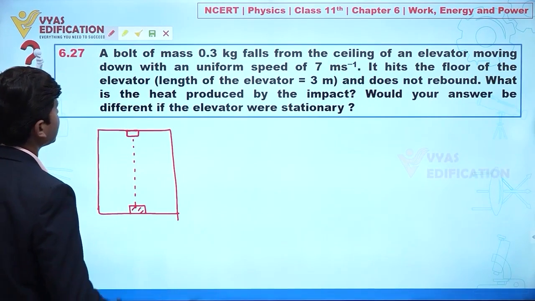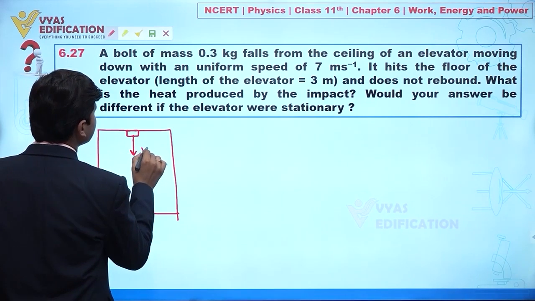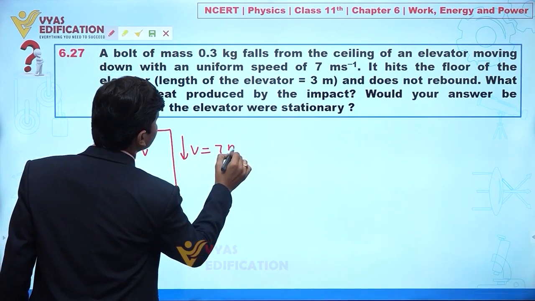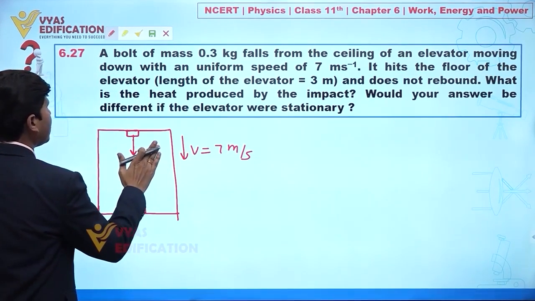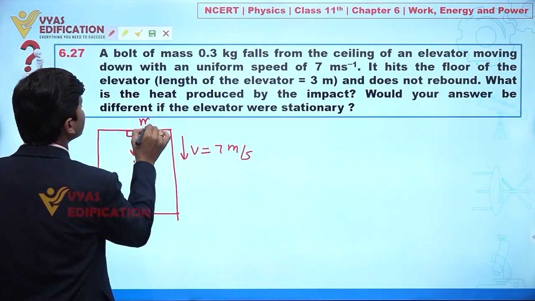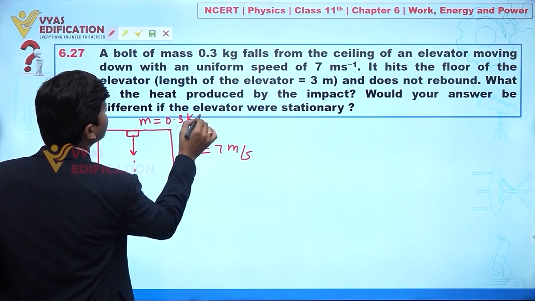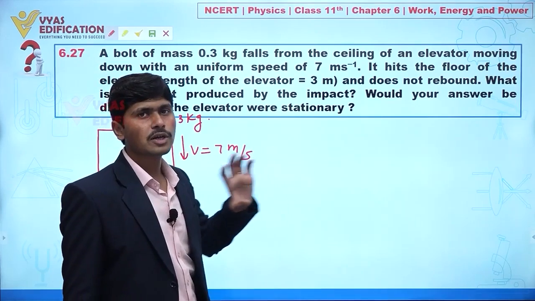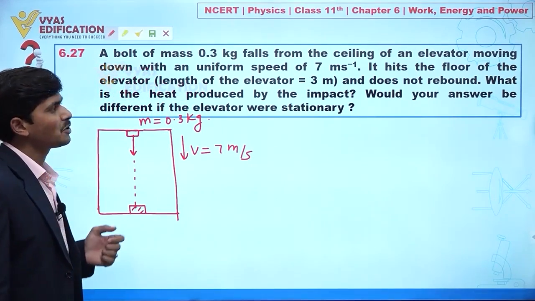Clear? And actually the elevator is moving with uniform speed, that is given to you, 7 meter per second. Clear? And the mass of this bolt is given, this is 0.3 kilogram. It hits the floor of the elevator and does not rebound. Okay, fine. What is the heat produced by impact?